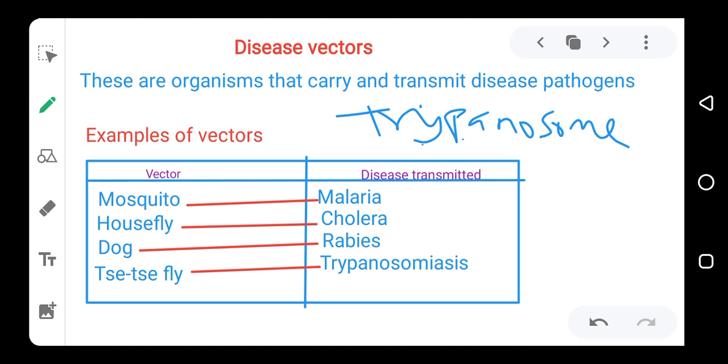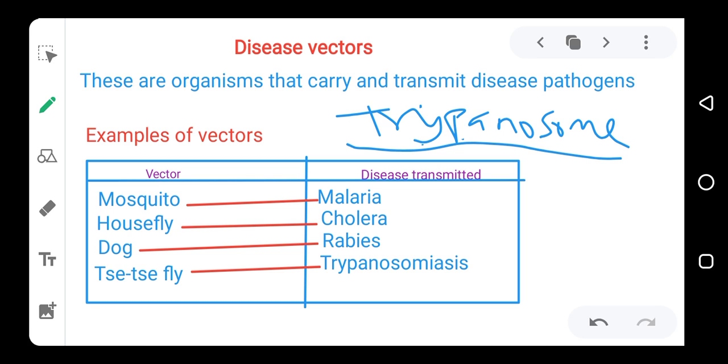Trypanosome is the microorganism, the pathogen that this fly carries, and the trypanosome causes trypanosomiasis, which is what we call sleeping sickness.